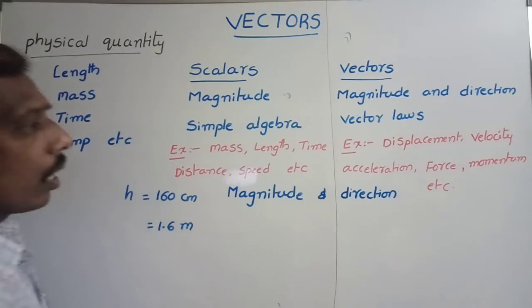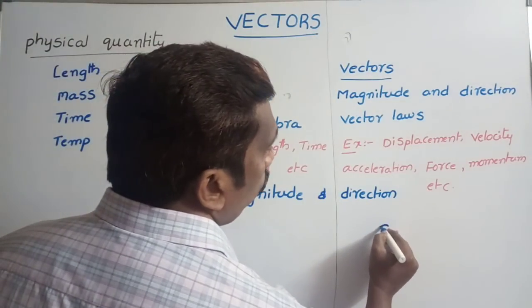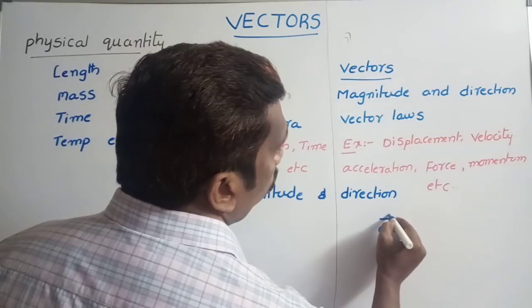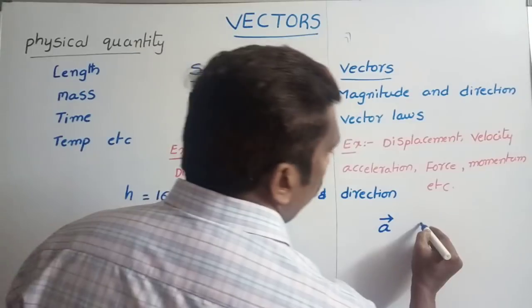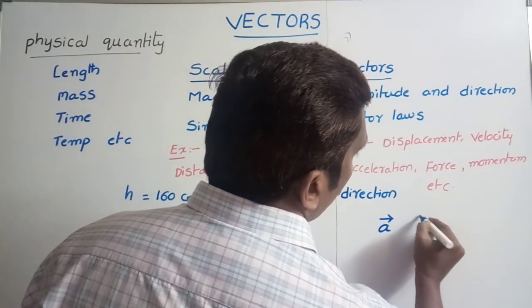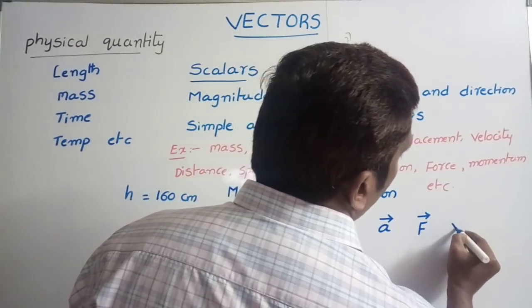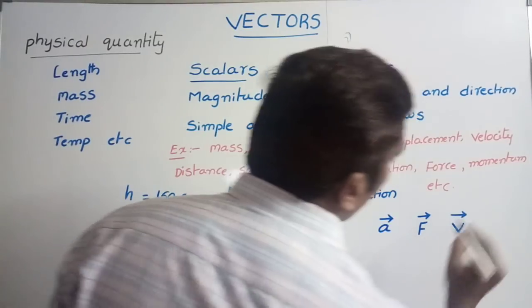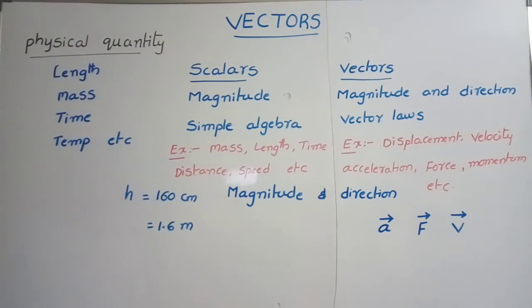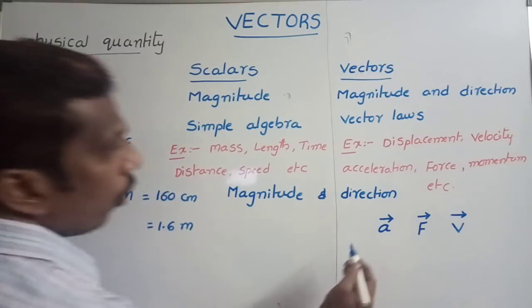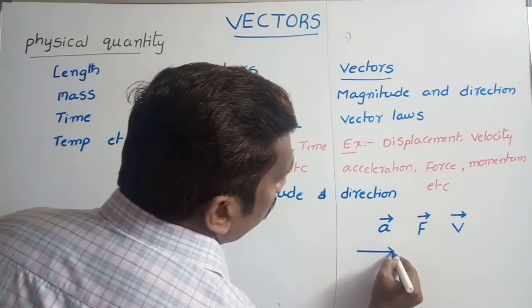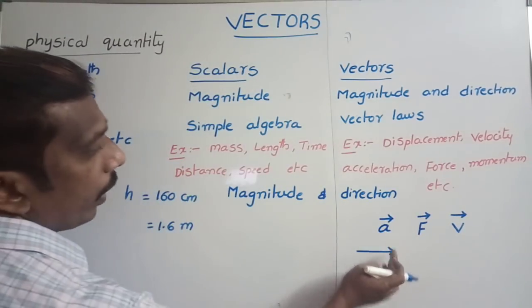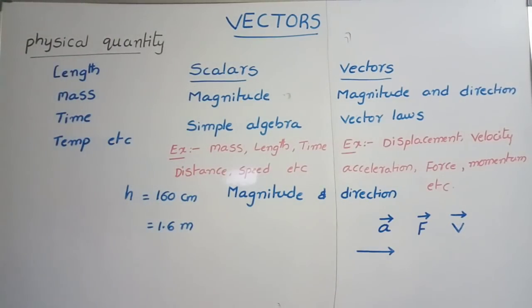Generally, vectors are represented with an alphabet overheaded with an arrow. A bar is said to be a vector quantity. In the same manner, F bar, here force is a vector quantity. V bar, velocity, is a vector quantity. In this arrow, the length of the arrow gives the magnitude and the head gives the direction of the vector. That is the representation of a vector.